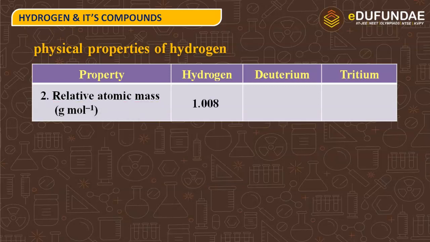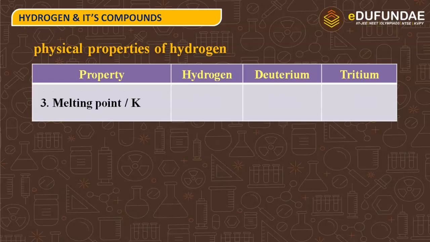And hydrogen is having mass of 1.008 gram mole inverse, deuterium is having mass 2.014 gram mole inverse, and tritium 3.016 gram mole inverse.